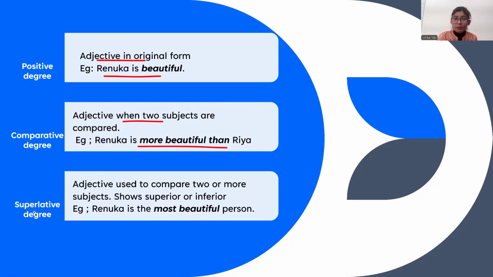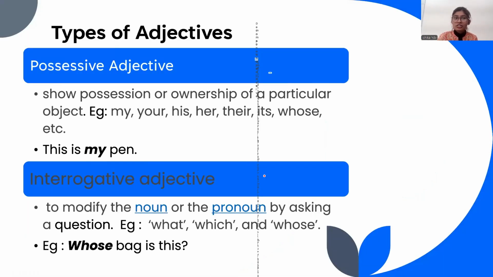And when I talk about superlative adjective, then the adjective is used to compare two or more subjects. In this case, it can also show superior or inferior nature. For example, Renuka is the most beautiful person. Least could also have been used if we are talking about an inferior characteristic. So these were the three different forms of adjectives. Now we move on further to types of adjectives.